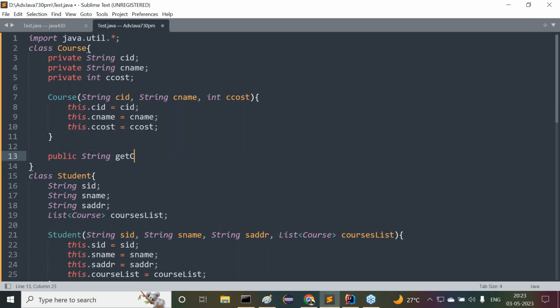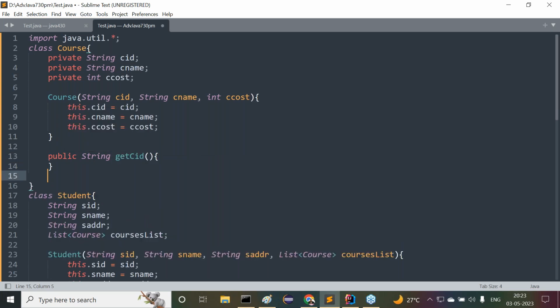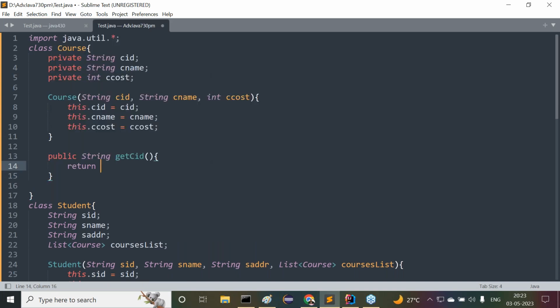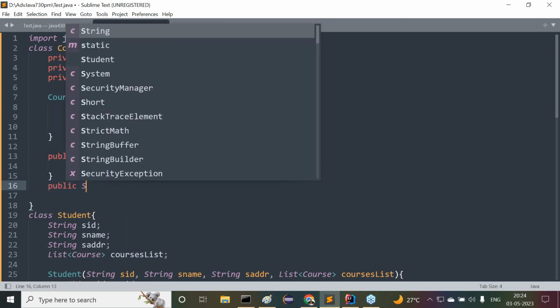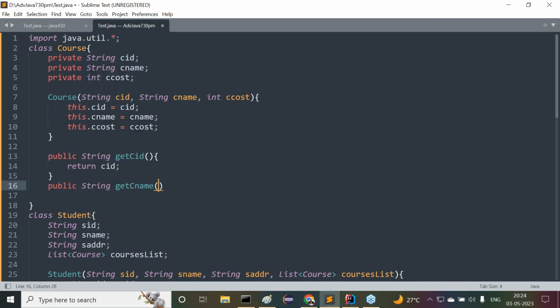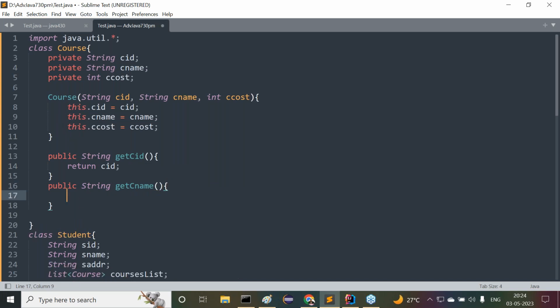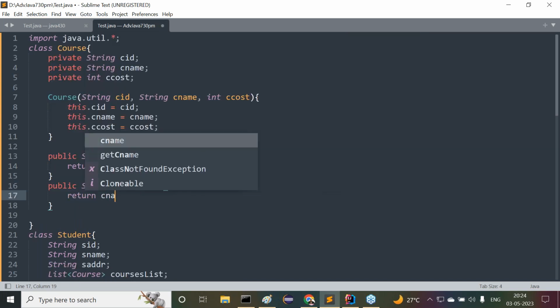Public String getCourseID, now inside this return courseID semicolon. Public String getCourseName, getter method here we have to prepare. Now return courseName.